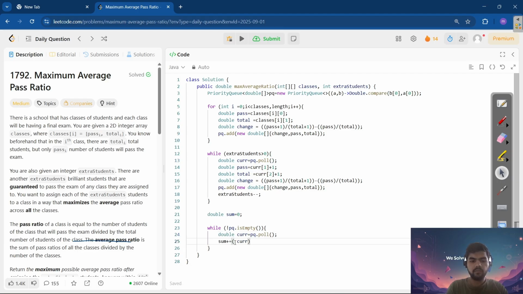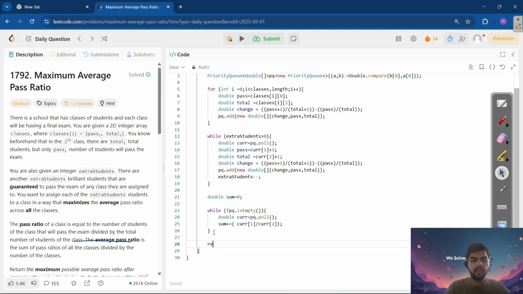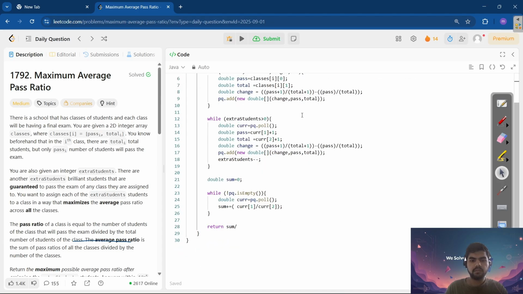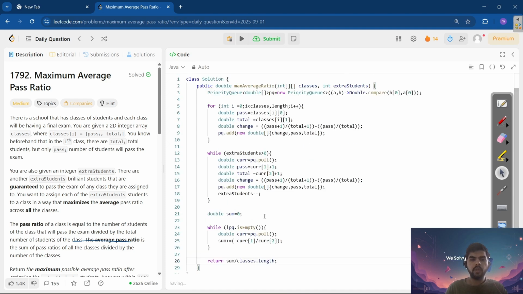Then current of 1 by current of 2. This current of 1 by current of 2 is like pass by total in that class. We'll just add it, and we need to average this. So we'll return sum by classes.length. Hope the code is clear.